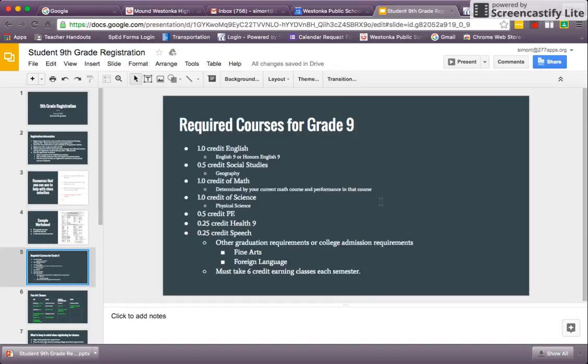Required courses for grade 9. A full year of English, whether that be Honors English 9 or regular English 9. You can talk with your English teacher about what the requirement might be if you have some interest in Honors English. Typically, there's an application process. Students usually have to write an essay, etc. So make sure you connect with your English teacher.